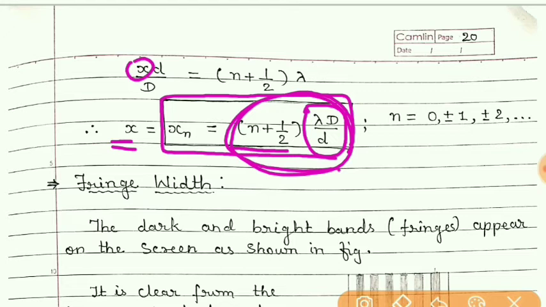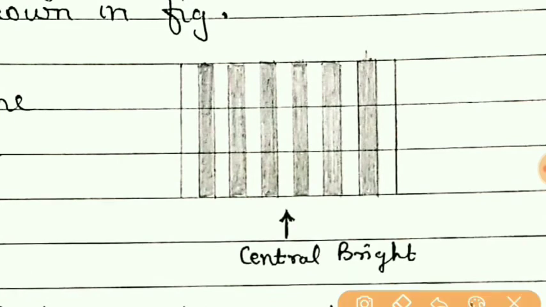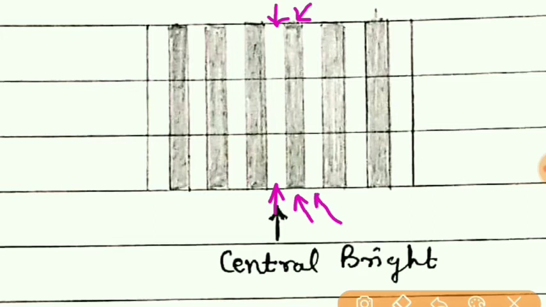Now students, fringe width. We know that on the screen this type of pattern is obtained, and so if we consider this as a bright and this as a dark, then from the central bright we'll get alternate dark and white regions on both sides.